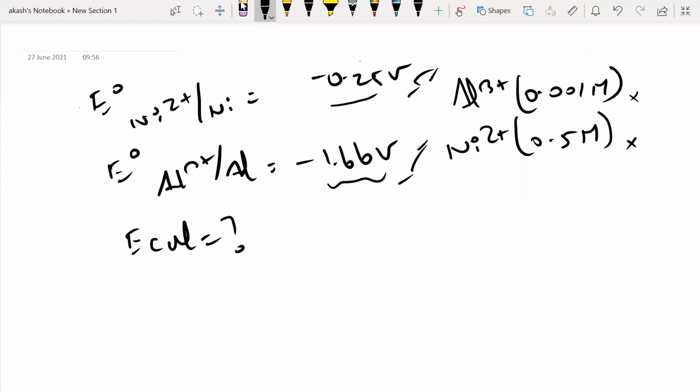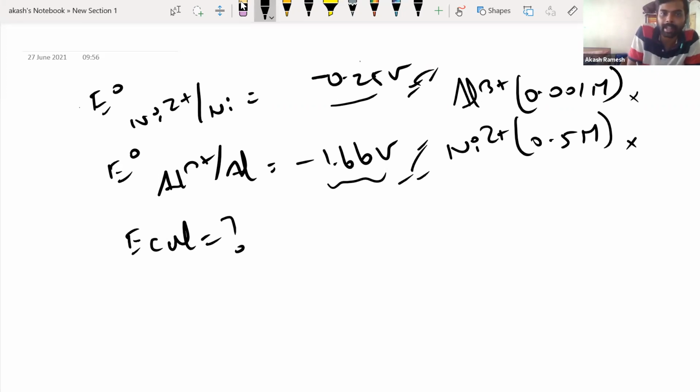Nickel should be the cathode, sir. Why? More electronegative than aluminum. How are you telling it's more electronegative? By the values of 0.25 and 1.66. Okay, I understand what you're trying to say. Fine. Guys, look at this. I have minus 0.25 and minus 1.66.